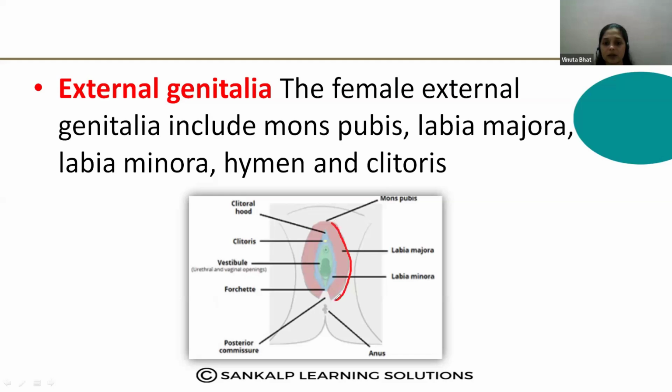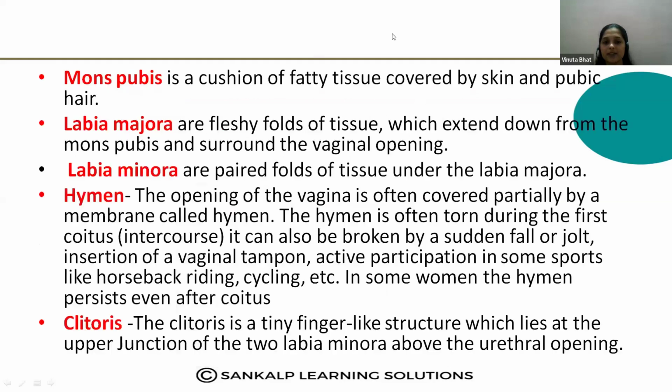This labia majora is a lip-like structure that extends from the mons pubis and surrounds the vaginal opening. How is it? It is above, the mons pubis, and from the top to the bottom it surrounds the vaginal opening like this. That is called the labia majora.